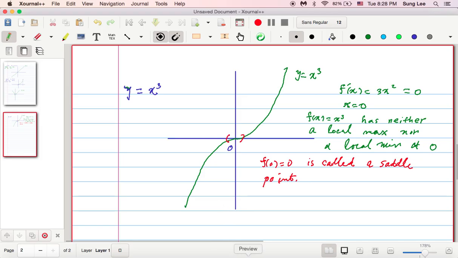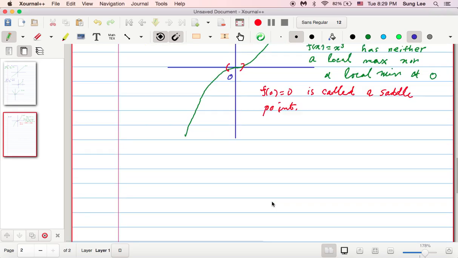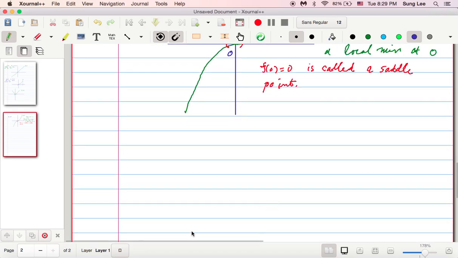Okay, so now we are gonna get back to the example we were going to talk about. Okay, so example.